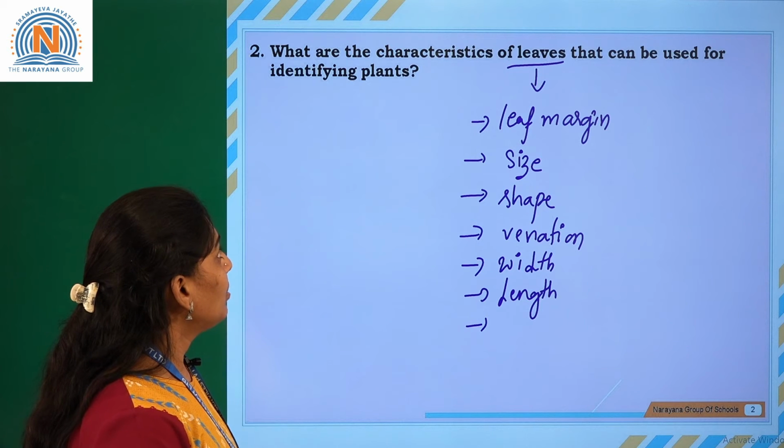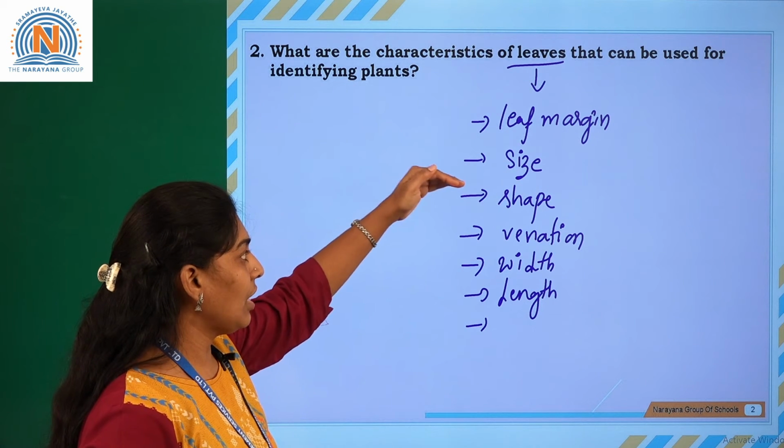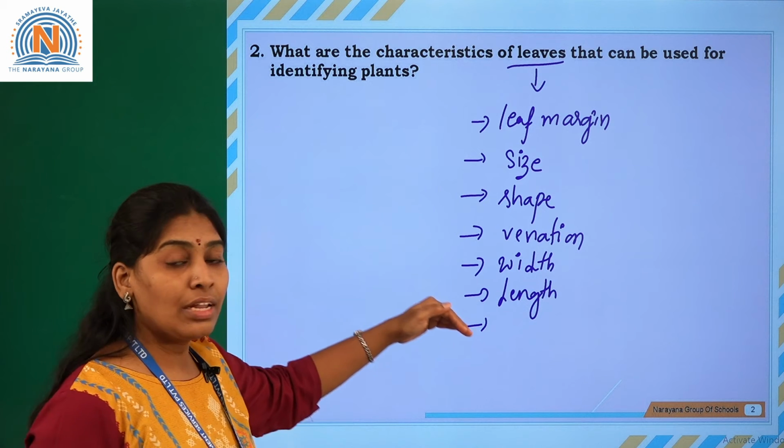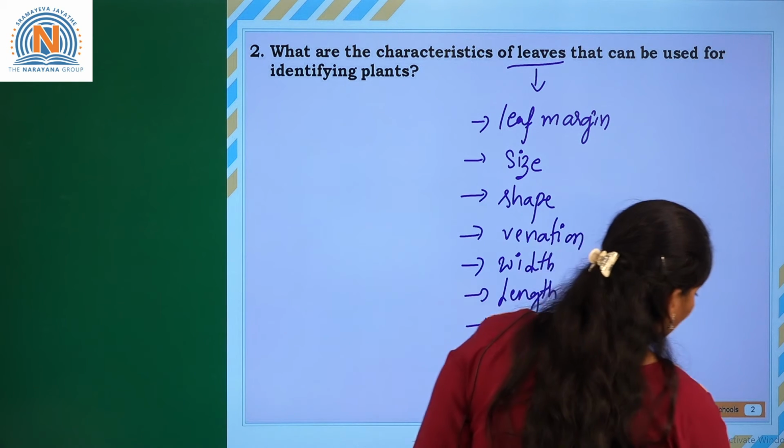So we can take especially the characteristics of the leaf: the leaf margin, size, shape, width, venation and length of the leaf. These we can consider. Then let us go to the next question.